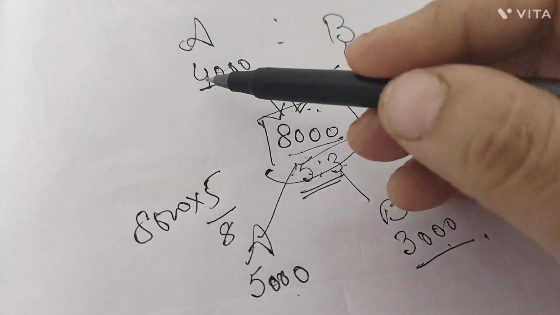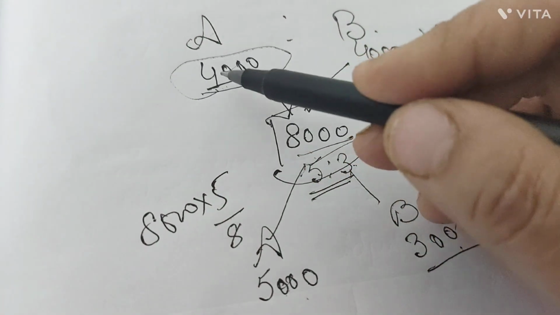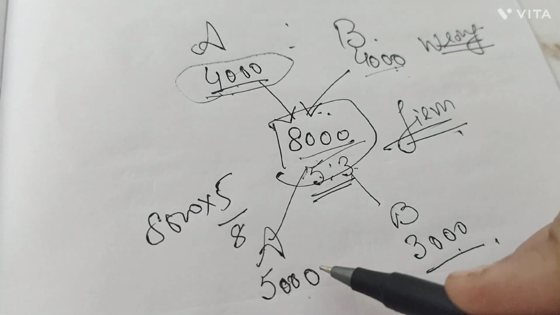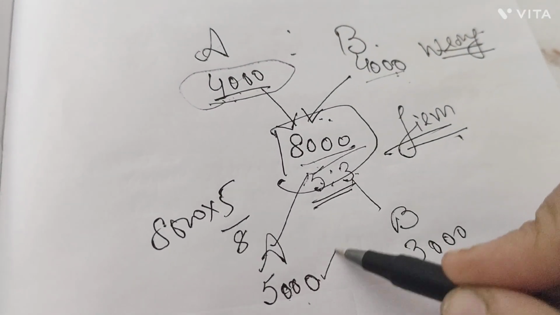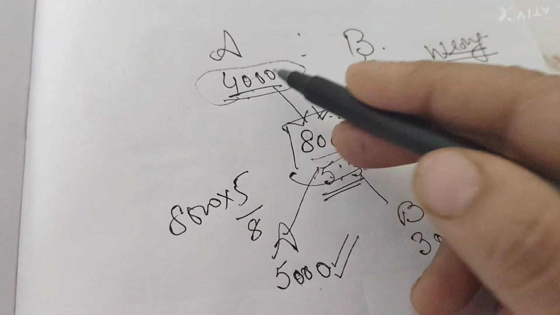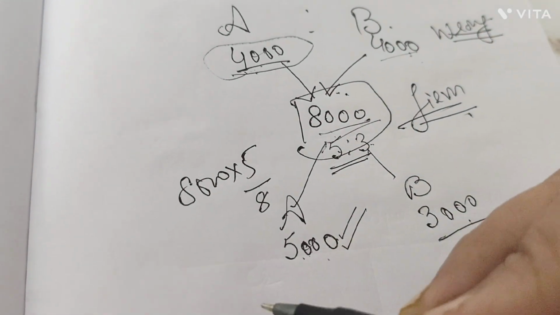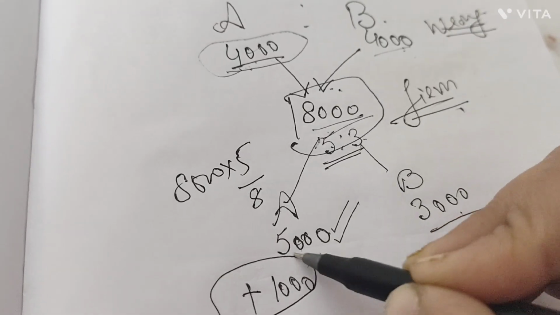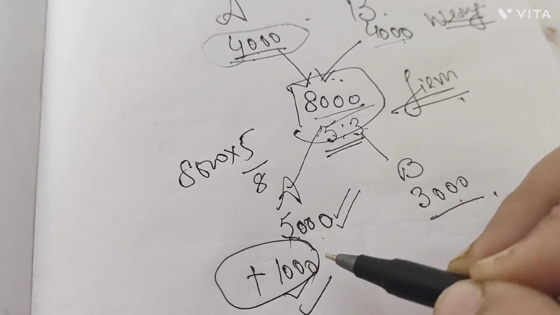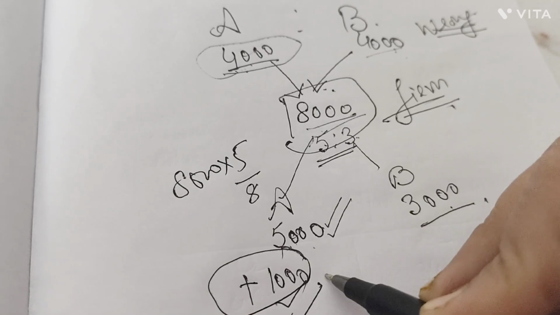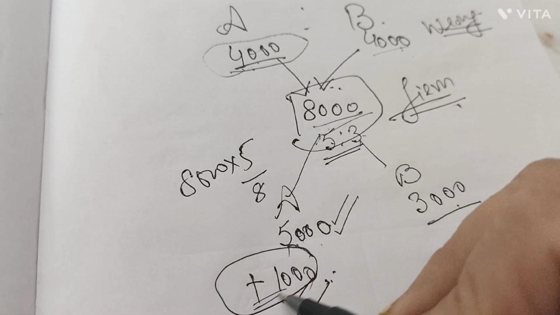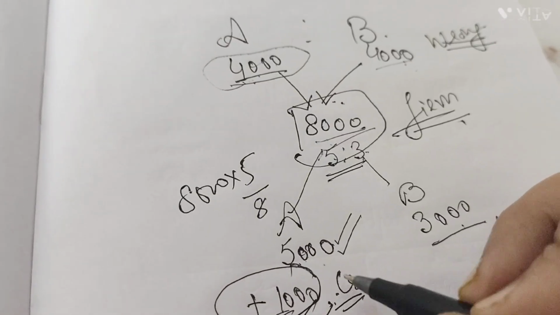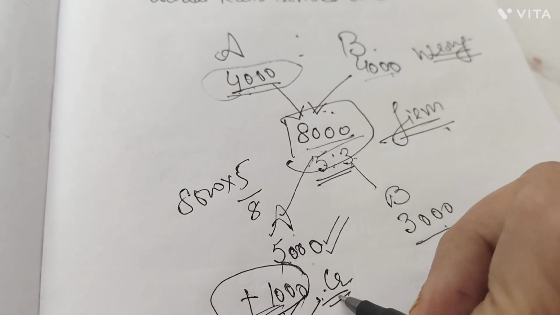How much is already with A? How much he is holding already in his hand is 4,000. But it needs to be rupees 5,000, right? So to make this 4,000 into rupees 5,000, how much extra amount needed to be added to A's capital account? 1,000. Now you know very well that if an addition is to be made to A's capital account, then capital carries a credit balance. So A's capital account needs to be credited with 1,000.